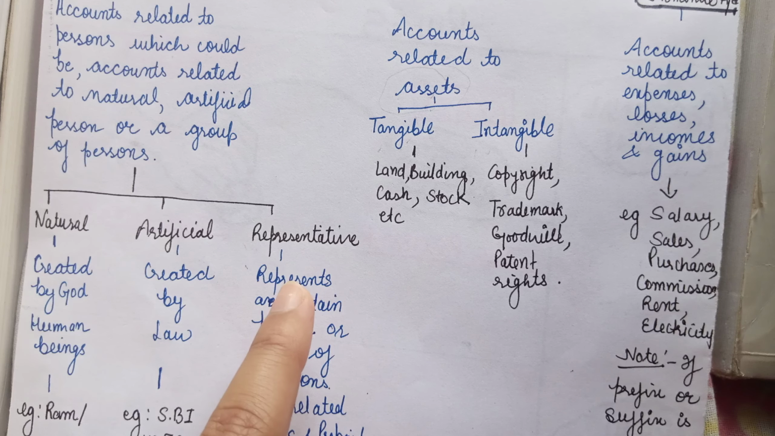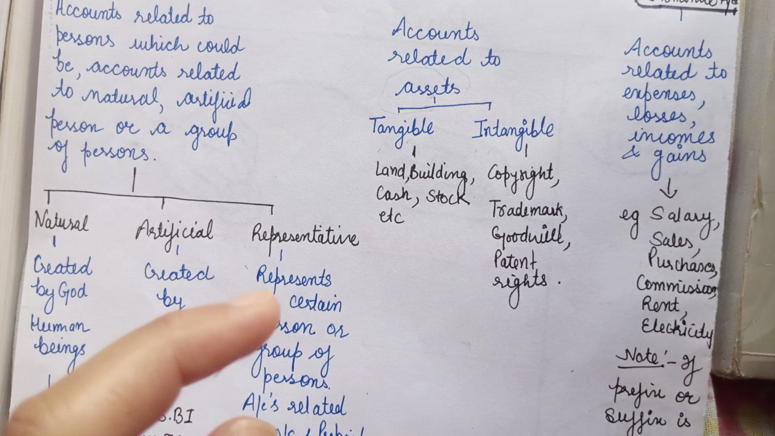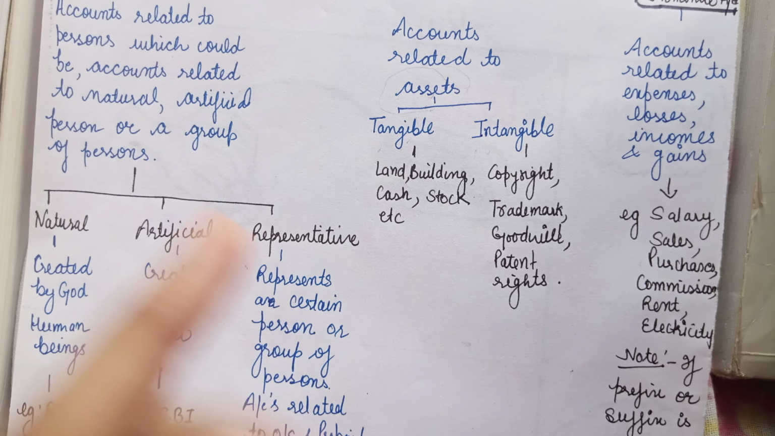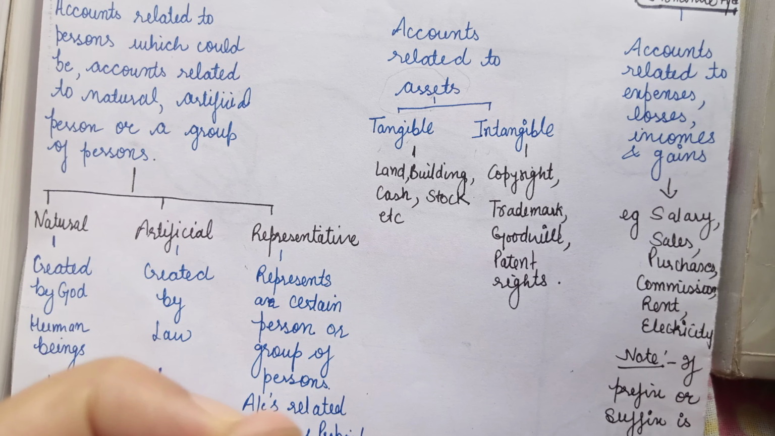Representative personal account: whenever we are talking about the representative personal account, we are only including your outstanding and prepaid items accounts. Whenever we are talking about the representative person's account, it represents a certain person or a group of persons. For example, there are 100 employees and you have not paid the wages or the salary of those employees. So how are you going to represent them?